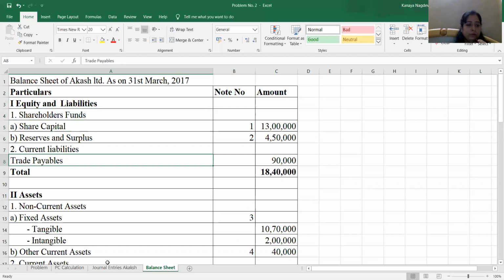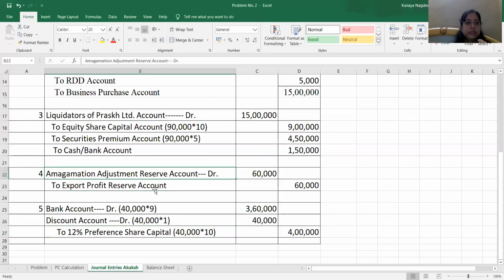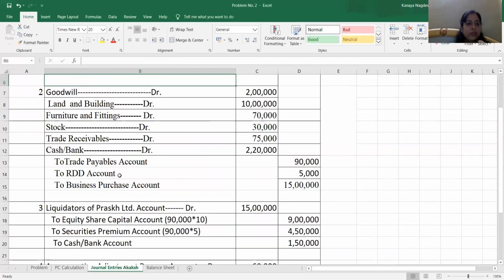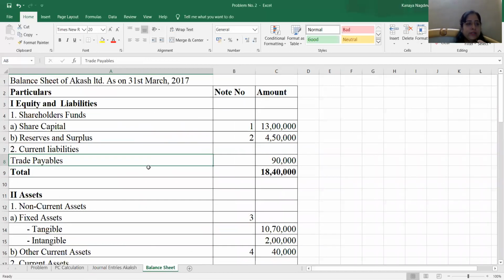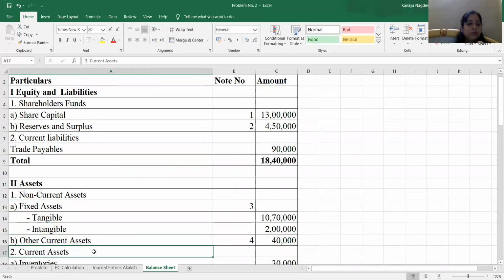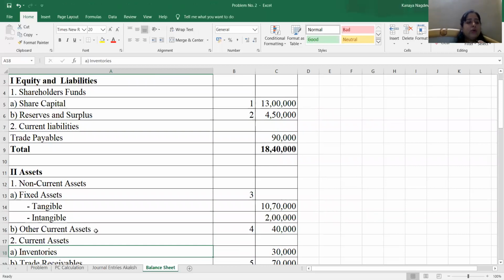You can see from the journal entries, you can refer what are the liabilities taken over. Here it is only 2, trade payables and RDD, and RDD is going to be deducted from the trade receivables. It is not to be recorded as a liability. This is to be deducted from the trade receivables. So in the balance sheet, there's only one current liability, that is trade payable. Assets, number 1 is non-current asset. In that, fixed asset, tangible fixed asset and intangible fixed asset, other current asset. Now I said this discount on issue of preference shares will be recorded as other current asset. Sorry, it will be recorded as other non-current asset.